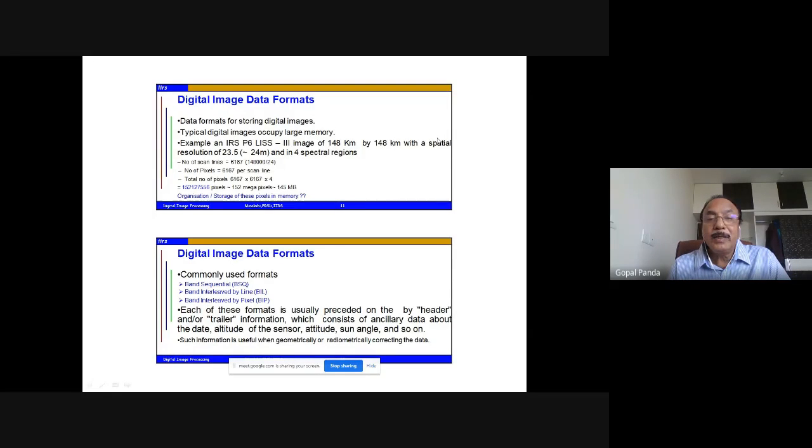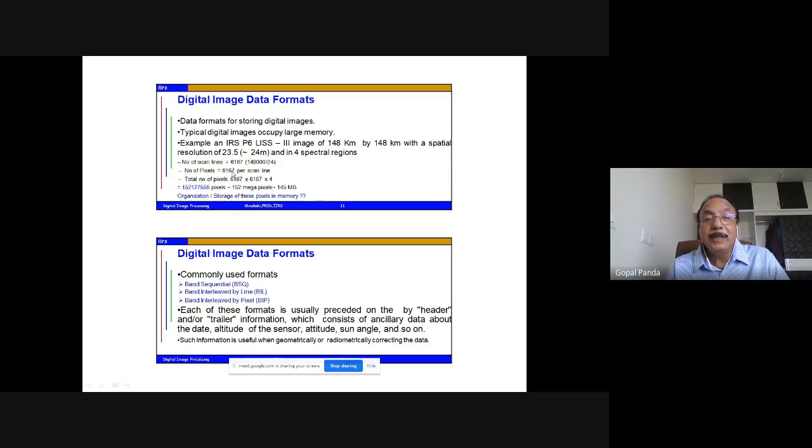So when this has been converted into digital data with a resolution of 23.5 meters spatial resolution, and there are 4 spectral regions, for this area of 148 by 148 kilometers, we have to know that there are 6,167 scan lines available with this image.